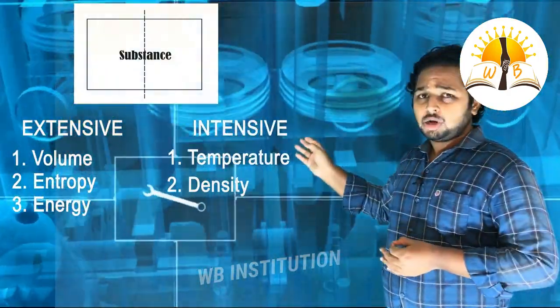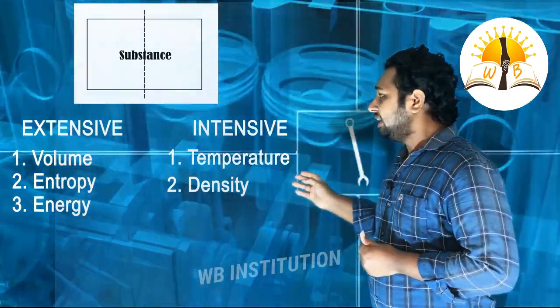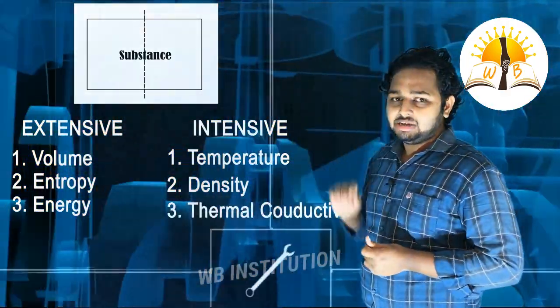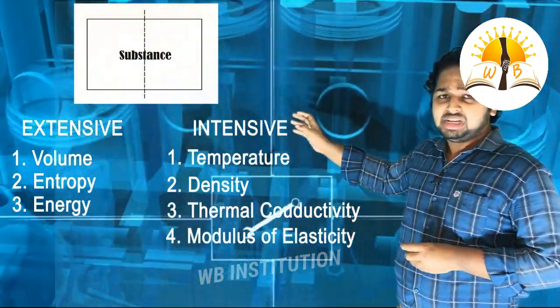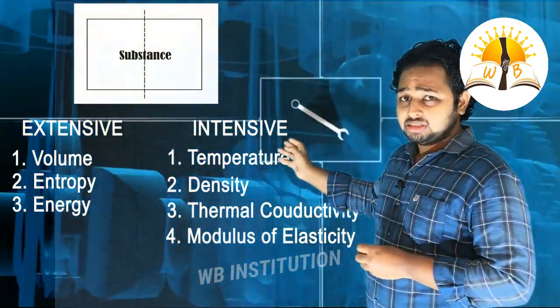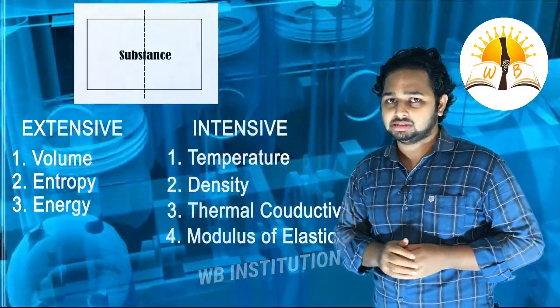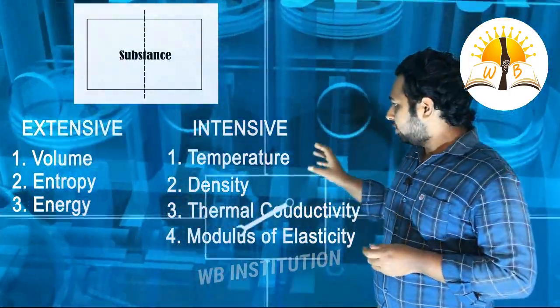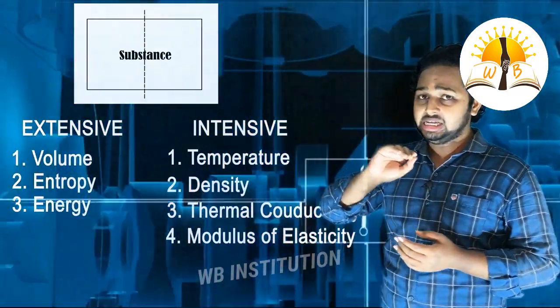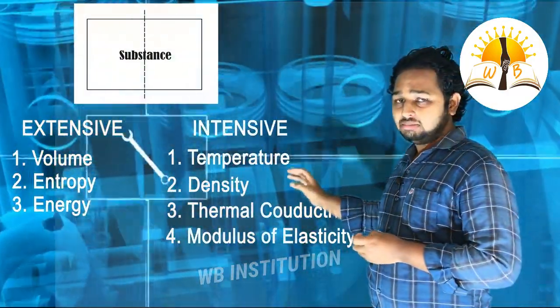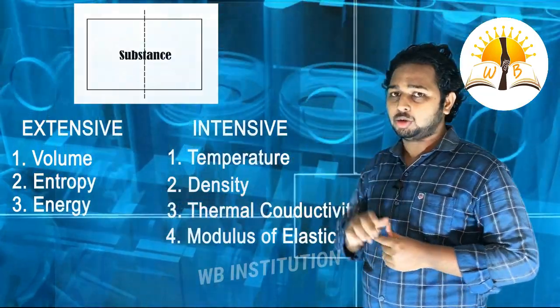Now in intensive properties, some more examples we can take are thermal conductivity and modulus of elasticity. These types of properties are independent of mass. So they are intensive properties. If we take specific volume, we have seen that volume is an example of extensive property. This specific volume comes as an example of intensive properties.